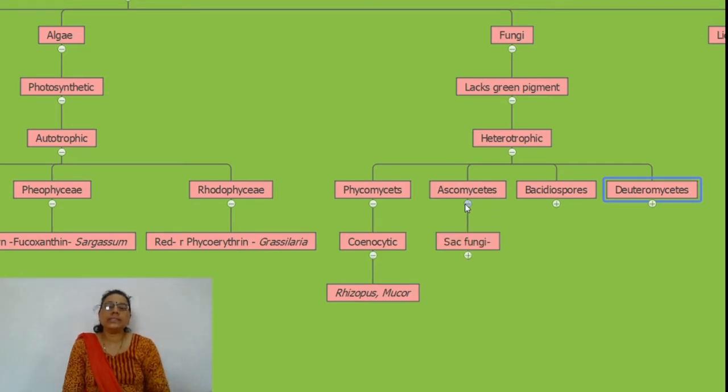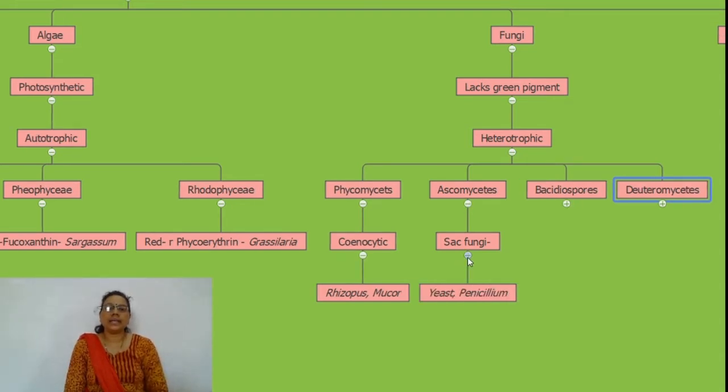Ascomycetes are commonly called sac fungi. They reproduce by sexual reproduction. They are produced in a fruiting body called ascocarp, and the spores are known as ascospores. Examples of Ascomycetes are yeast and Penicillium.